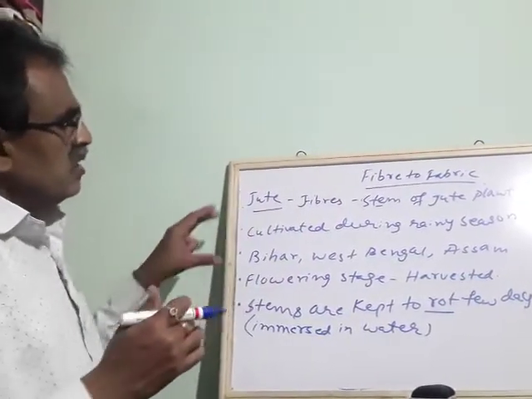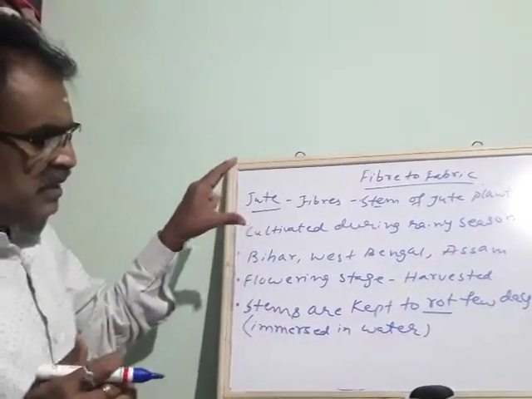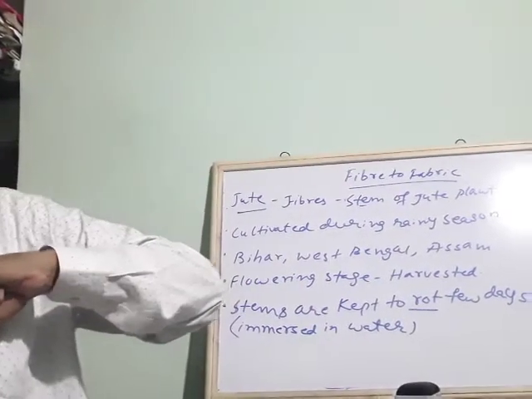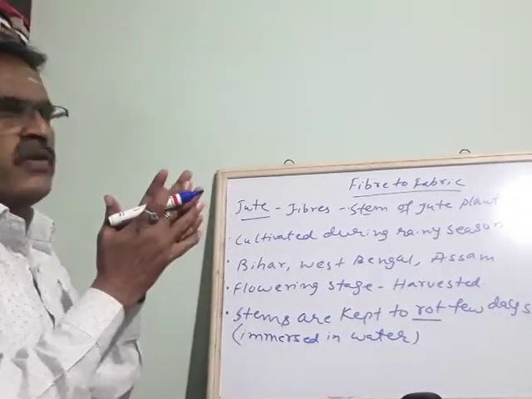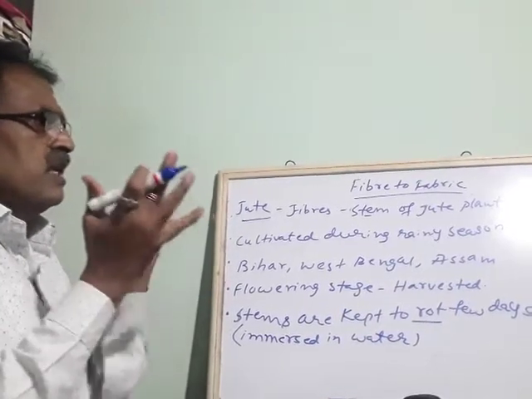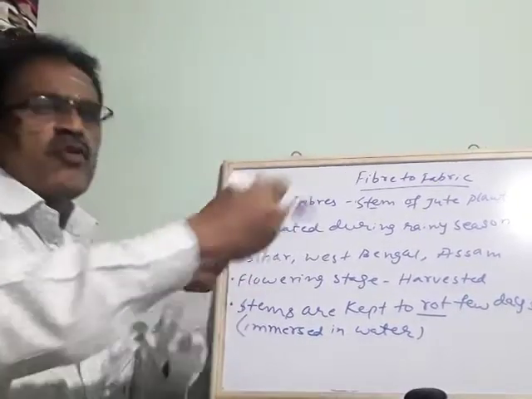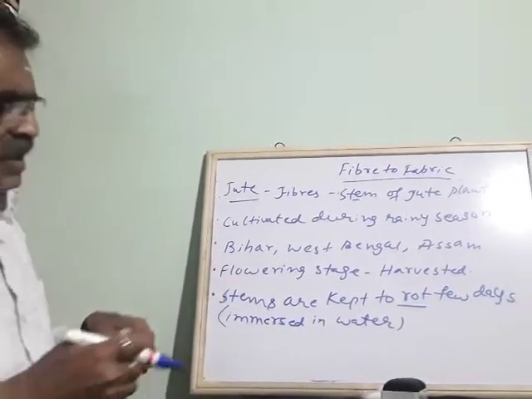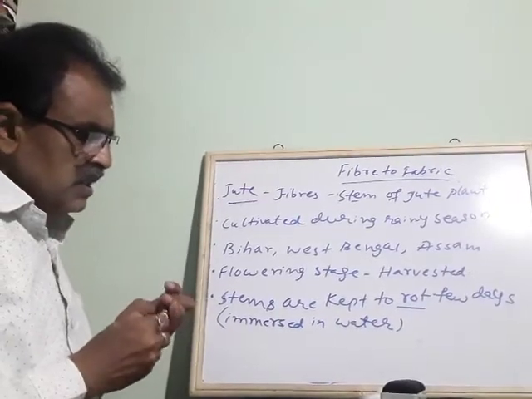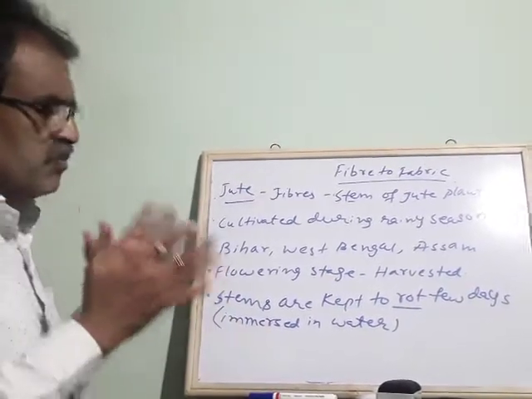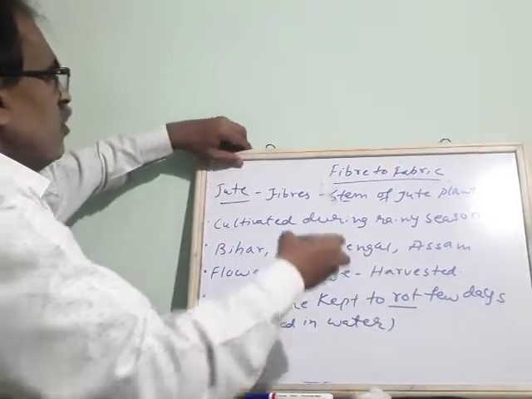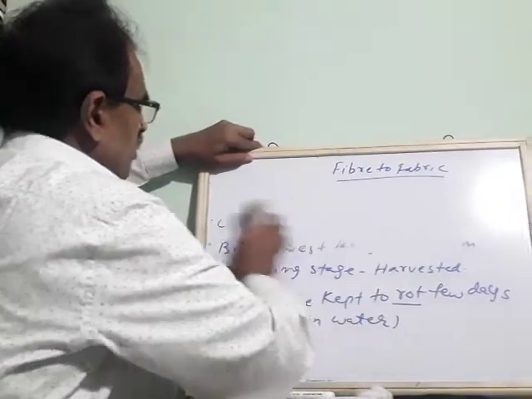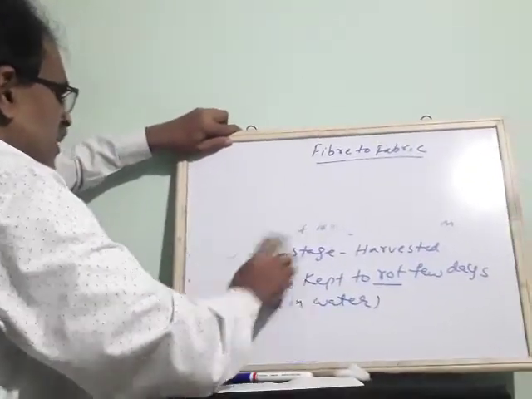These fibers are converted into yarns. A yarn is made up of a group of fibers, so the complete set is called yarn. These fibers are woven and converted to yarn, and from yarn we get the fabric. What is the process of getting there? We follow a method called spinning. Spinning is done for jute fiber.